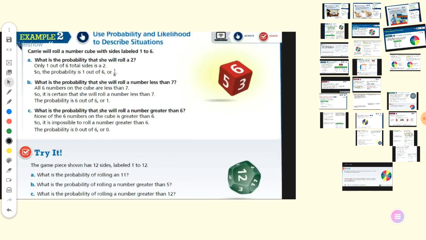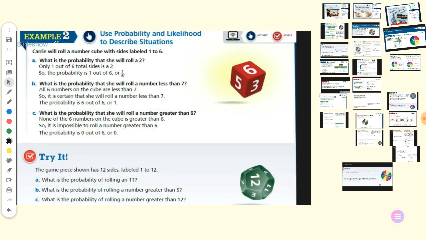Before the right one, we have question 2. The first time we talked about a spinner with 4 sections, but now I will talk about a die, or number cube, which has 6 sections. In this case, we have to write the sample space. All possible outcomes is called the sample space. The sample space is 1, 2, 3, 4, 5, and 6. If you roll the die, you can get 1 or 2 up to 6.